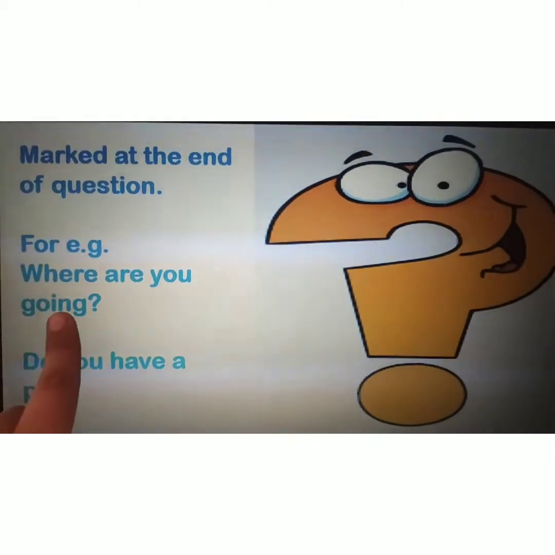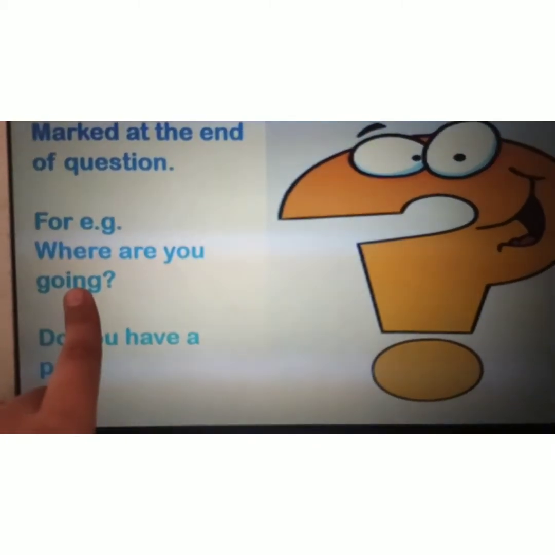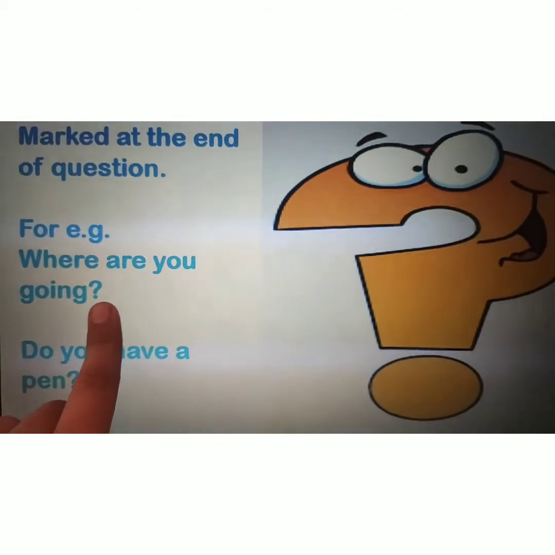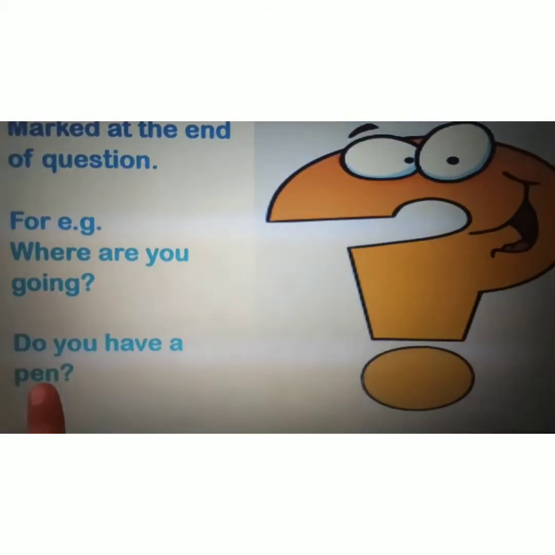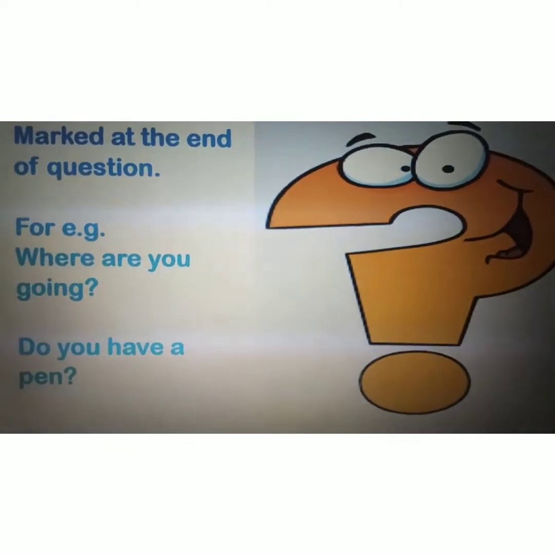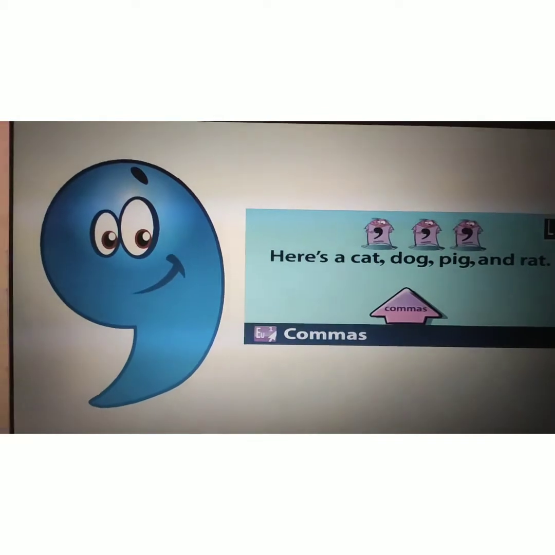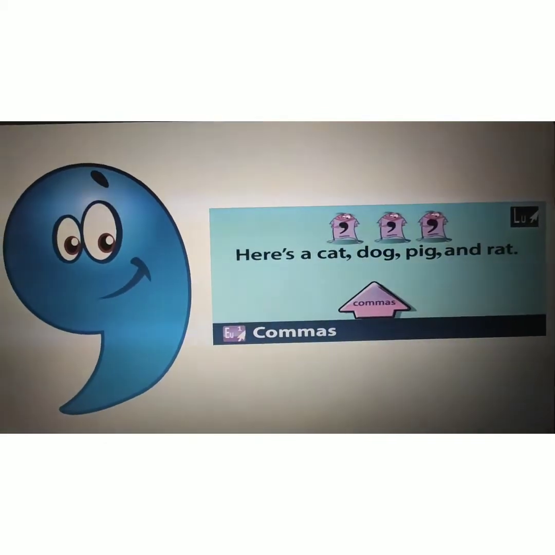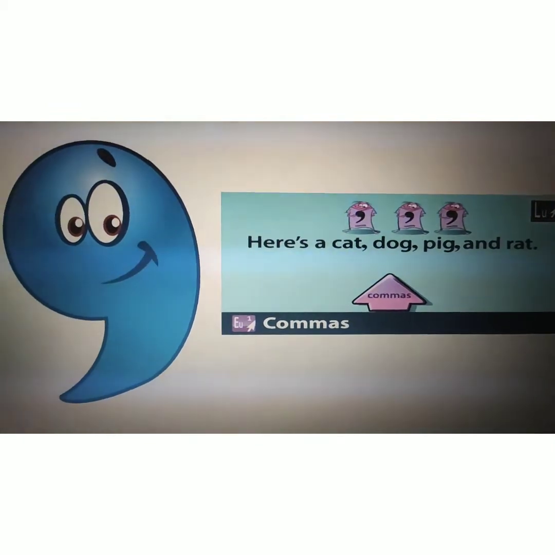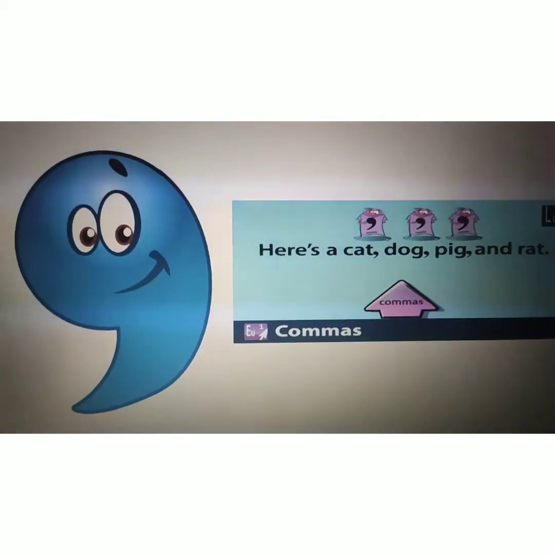As you can see example here as well. Where are you going? So now we're asking a question. So what we will do? We will put a question mark. Okay. Do you have a pen? Again what we will do? We will put a question mark. Now let's move forward to the next thing, that is commas. Now this is a new thing that you are going to learn today, that is commas.